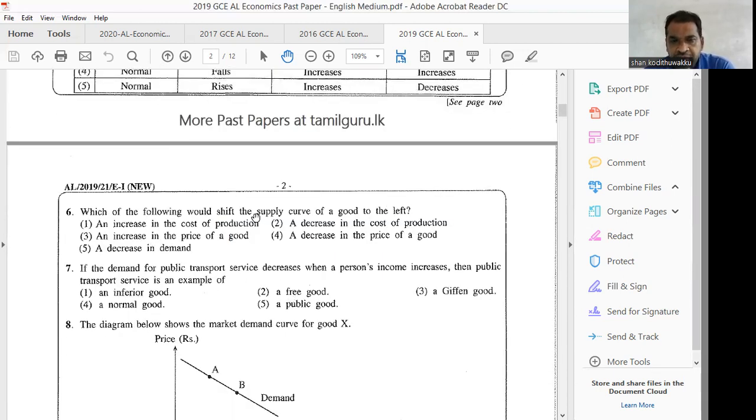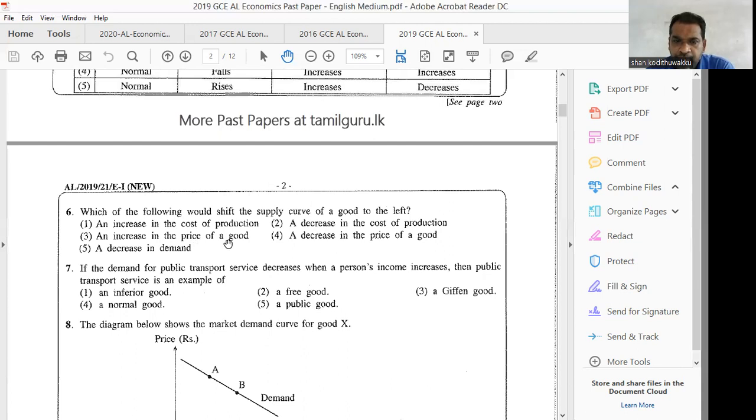Which of the following would shift the supply curve of a good to the left? For you to have a shift, there should be a change in the conditions of factors determining supply. If we take number one, an increase in the cost of production, yes. A decrease in the cost of production can't. A decrease in the price of the good cannot, because a change in price doesn't cause a shift.